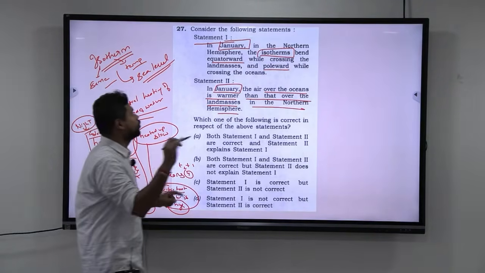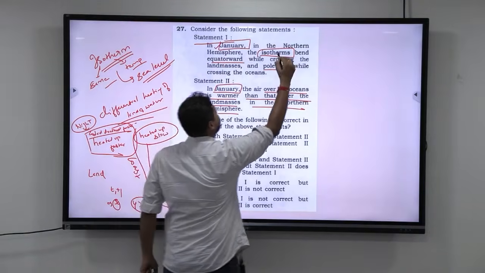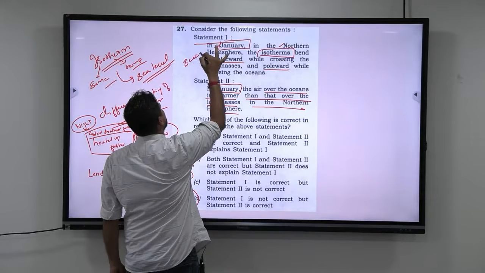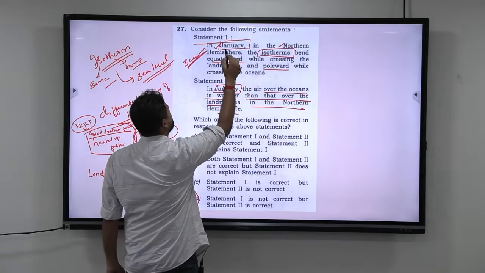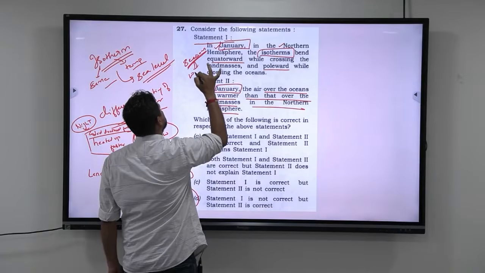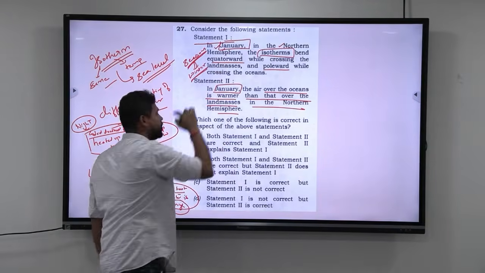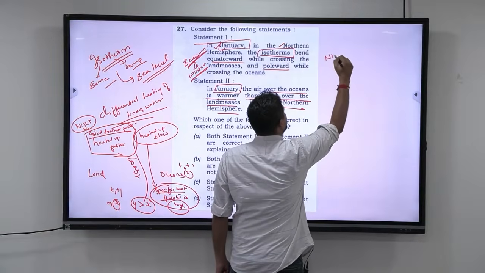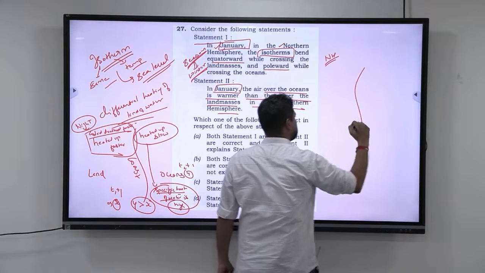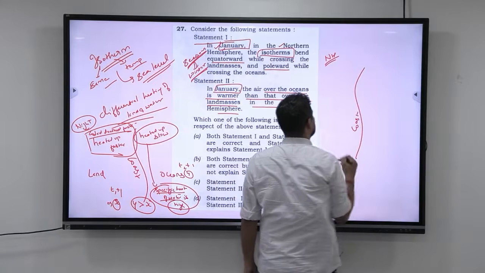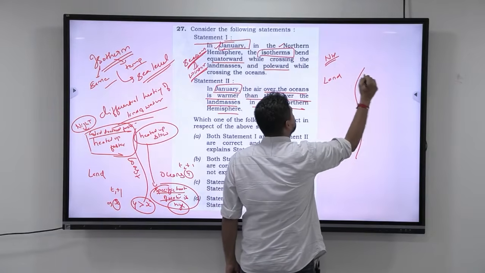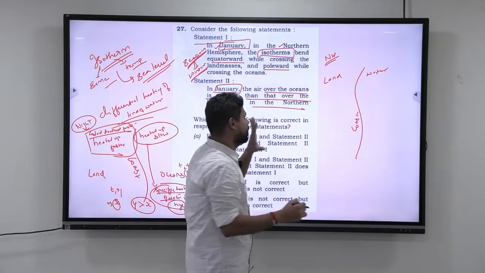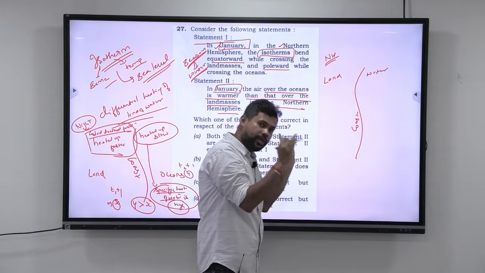Now understand two things here. They have told January and they have told northern hemisphere. When you have studied seasons, you know that in the northern hemisphere in the month of January we have winter season. Now let us come to the northern hemisphere. Let us understand that this is the coastline, this is land and this is water. In the northern hemisphere it is winter season, so land will get cooled faster compared to the oceans.